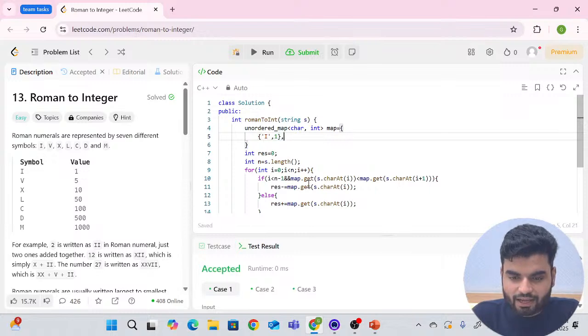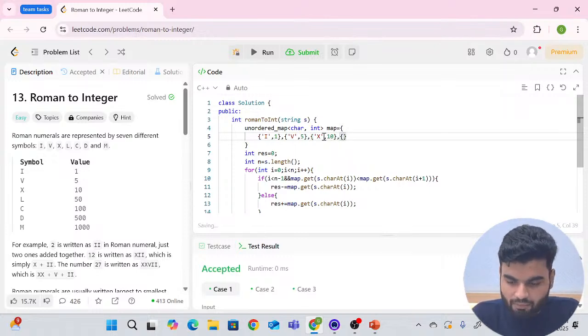Again, another value: I will have V, and then the value will be 5, and then the next value I will have as X, right? And the value of X is 10, that everybody knows. Again I will have the same thing.